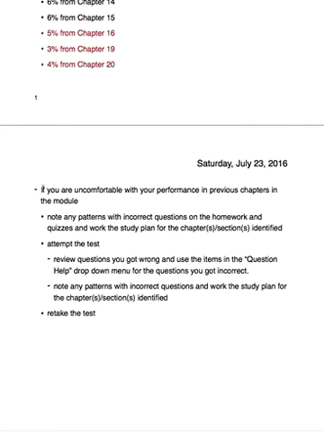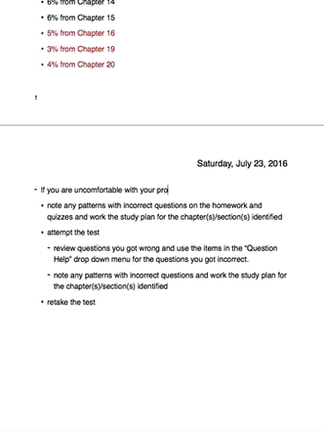If you're taking the optional final exam, you're uncomfortable with your provisional grade to this point. So you are not satisfied with that score. I would recommend the following strategy. Go back and take a look at whether there were any particular chapters that you had difficulty with, 2 or 3 or 4 chapters that really gave you a hard time during the semester.